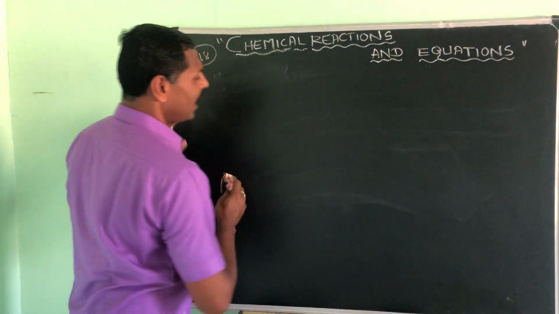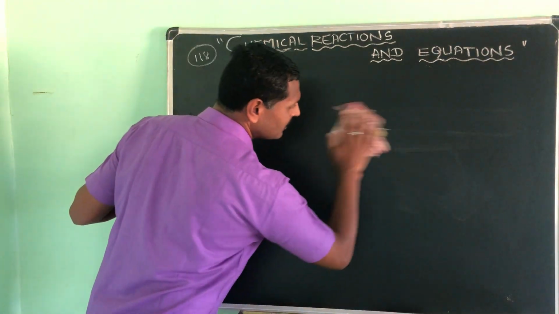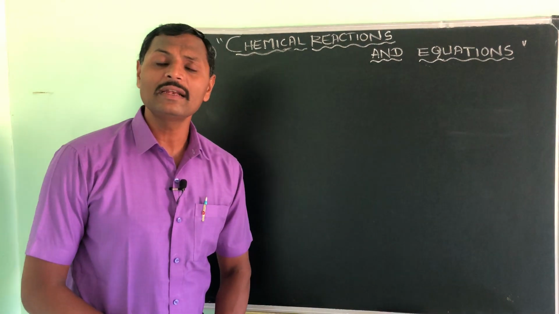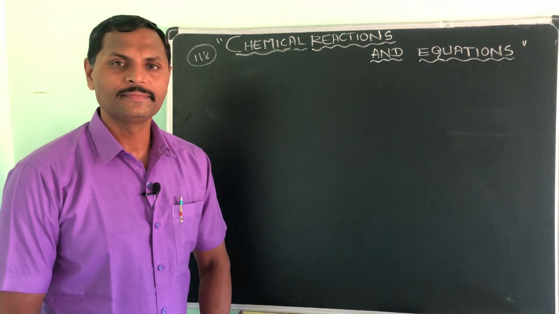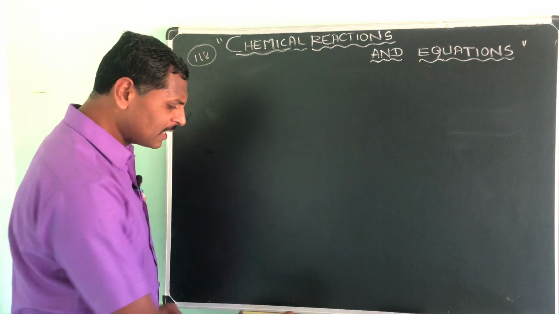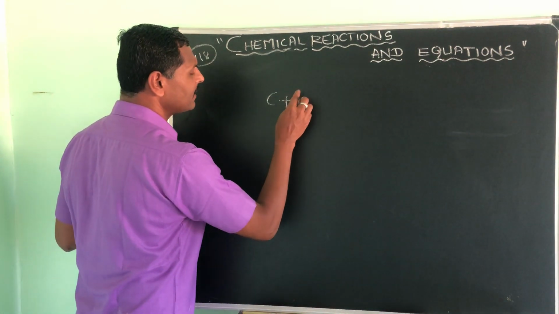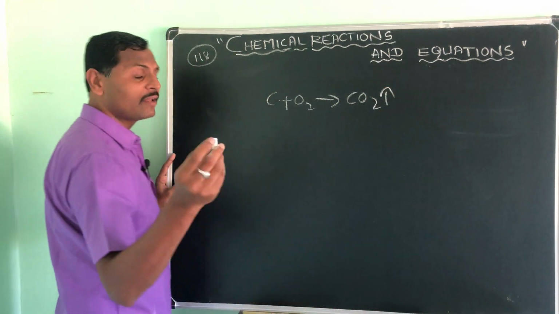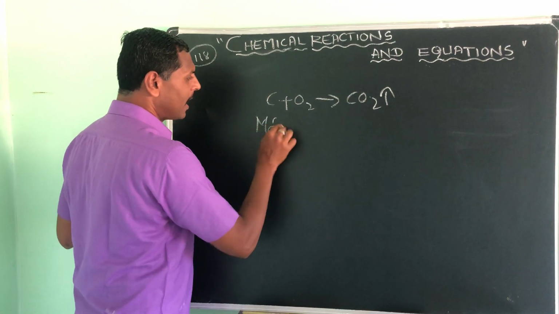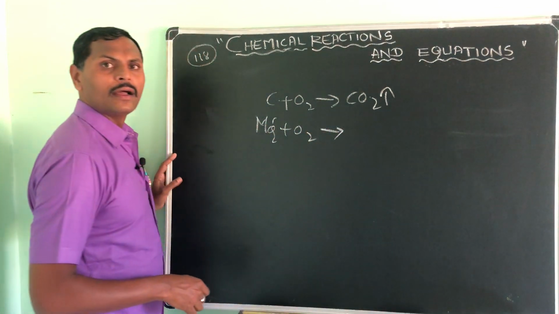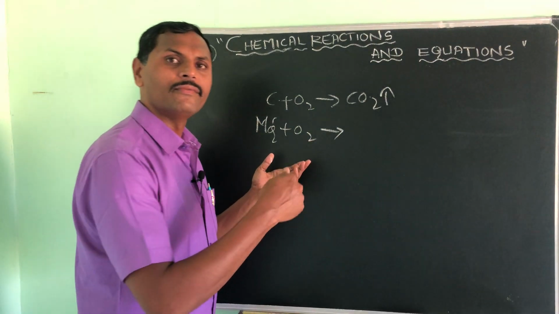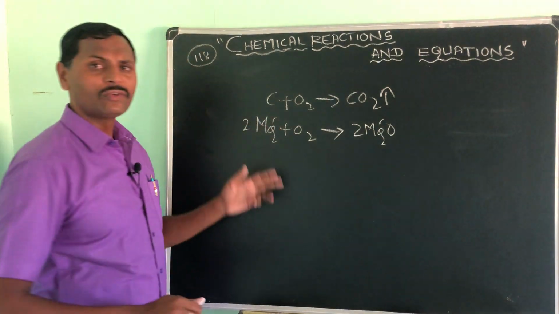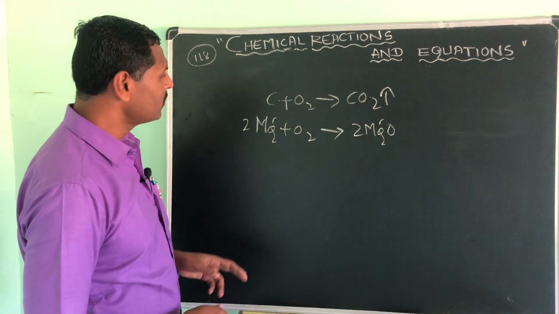Okay then. So someone will say, sir, how do you come to know that the chemical reaction has taken place? Before that, I tell you, just now I had written that carbon, when it reacts with oxygen, gives carbon dioxide. Or you know that when you take a magnesium ribbon and burn it in the atmosphere with air, you will get magnesium oxide. We will do the experiment on it. I will send you a separate video on that.